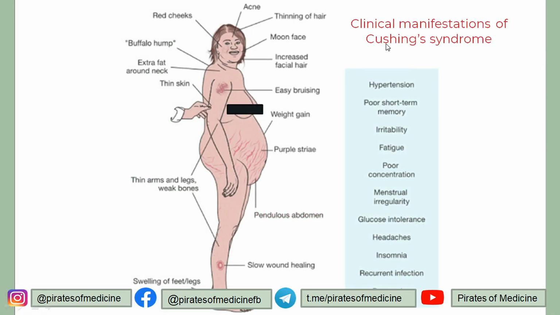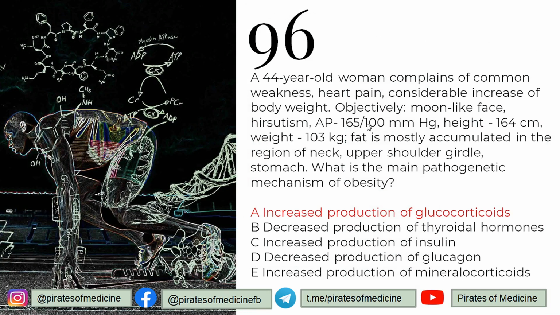So clinical manifestations of Cushing syndrome are like here. These are the morphological manifestations, these are the systemic manifestations. You can see moon face, thinning of hair, acne, weight gain, stretch marks, purple striae, pendulous abdomen, slow wound healing, arms and legs are thinner, thin skin, extra neck fat, and buffalo hump towards the back, reddish cheeks, hypertension. All these are manifestations of Cushing syndrome, which are clearly seen in the patient, the 44-year-old woman over here.